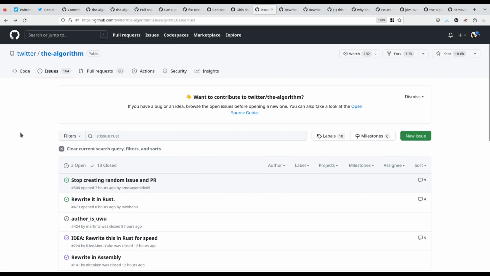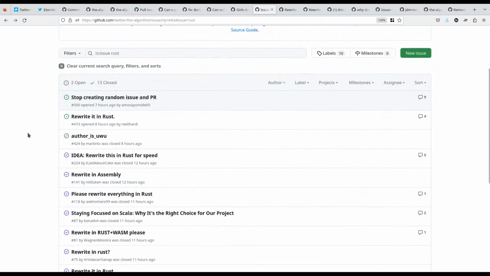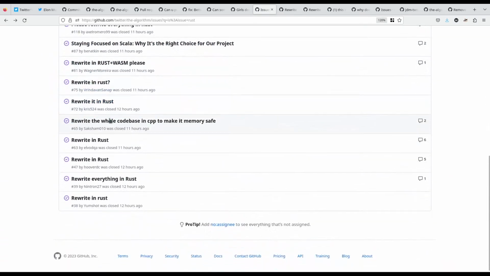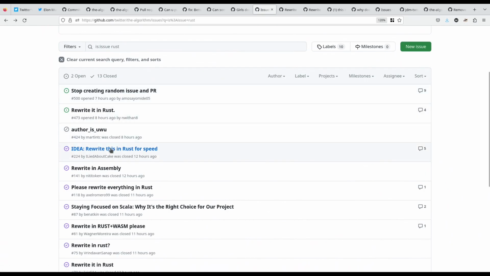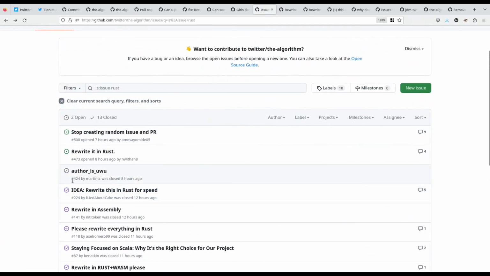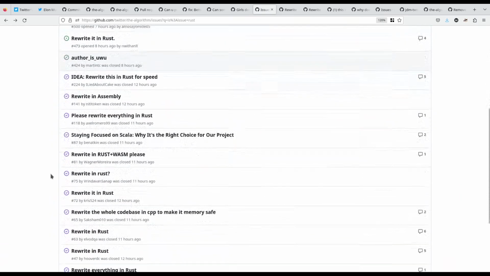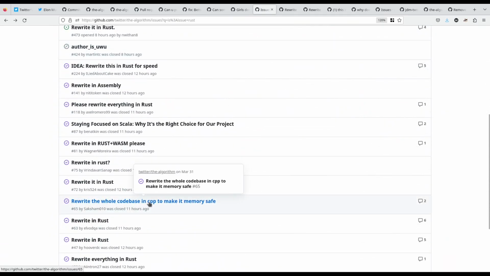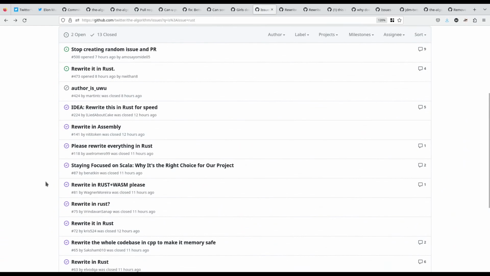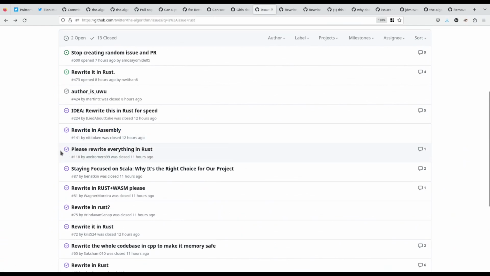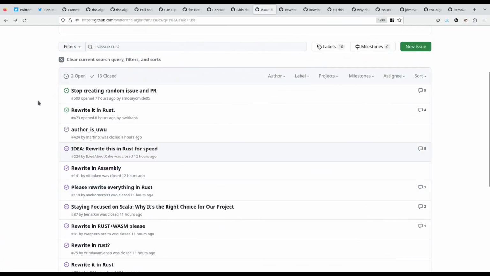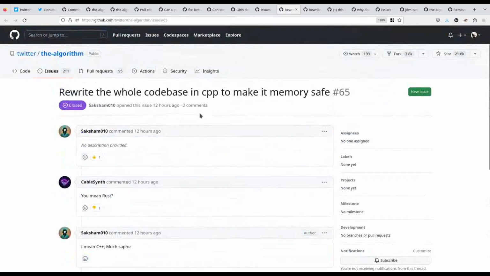I mean, the Rust community is, of course, here in full force as well. I've got about 15 or so issues here to rewrite the entire thing in Rust. Rewrite it in C++ to make it memory safe. Of course, that's the number one approach. Rewrite in assembly even. You got to get that performance. Someone here is actually trying to be helpful, but I think at this point they're just adding to the spam. Yeah, rewrite it in C++, of course.